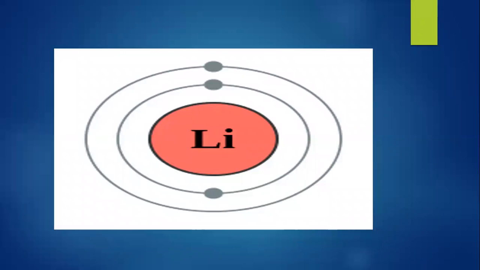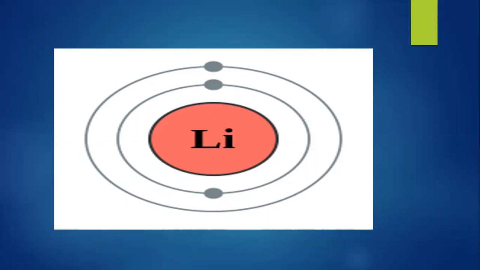Here you can see lithium. Lithium carries 3 electrons. As we know that in the first shell we can arrange 2, we are going to place 2 electrons in the first shell, and in the second shell, as there is only 1 that is left, that 1 electron will be in the second shell. So lithium's atomic number is 3. Atomic number means the number of protons, and in case of an atom, the number of protons is exactly the same as the number of electrons. So if lithium is having 3 protons in its nucleus, it will be having 3 electrons in its outer shells.